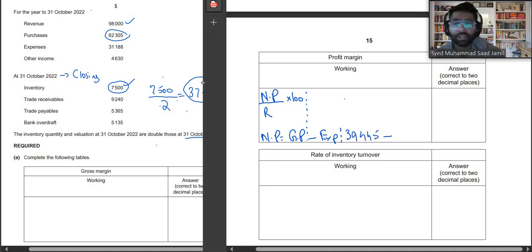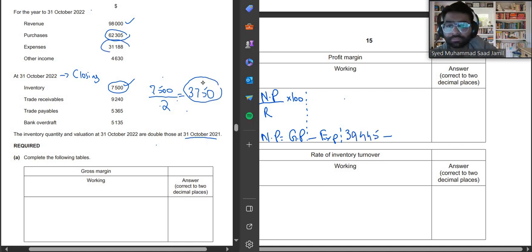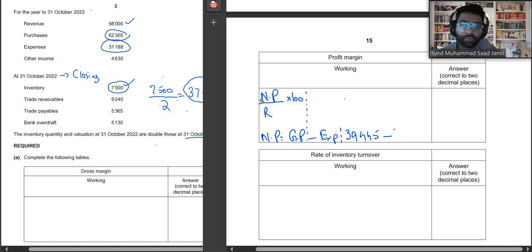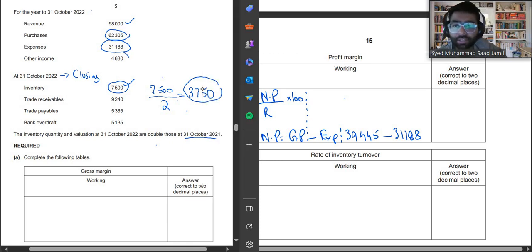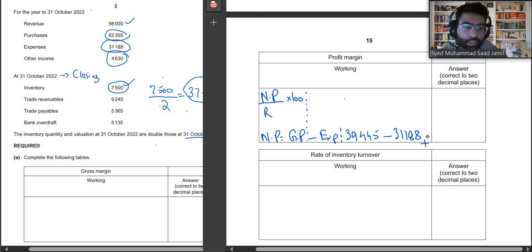39445, subtract it from your expenses. Okay, you will subtract it from 31188, alright? And you will add other income. We have other income 4630, we will add it. So I'm just writing it over here, plus 4630. You guys write everything inside the box.